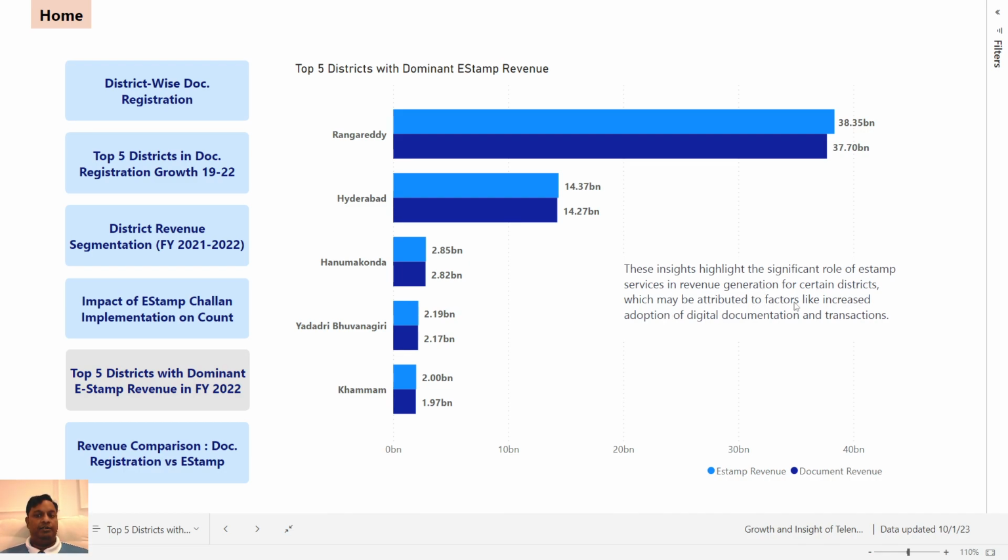may be attributed to factors like increased adoption of digital documentation and transactions. So these areas, especially the urban areas, have shown fast adoption of e-stamp challan. That's why e-stamp revenue is more than document registration revenue.